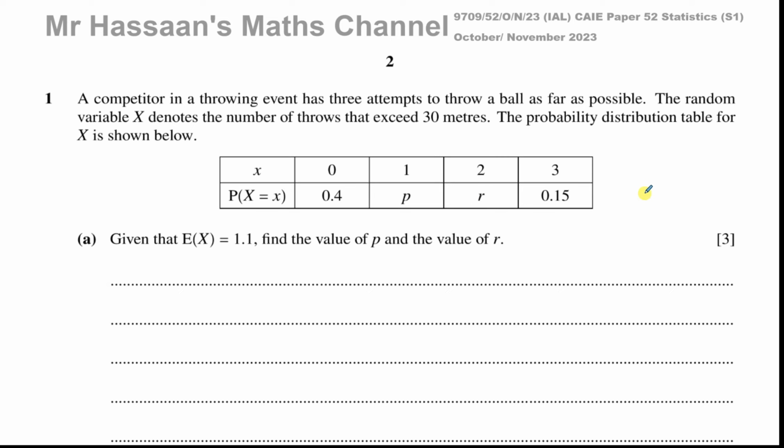All right, so let's first talk a little bit about what a discrete random variable is. A discrete random variable involves an outcome that is random, meaning you don't know what the outcome will be until you've done the experiment. So if you say to somebody, throw this 3 times and see how many times you get over 30 meters, you won't know until they've finished the trial.